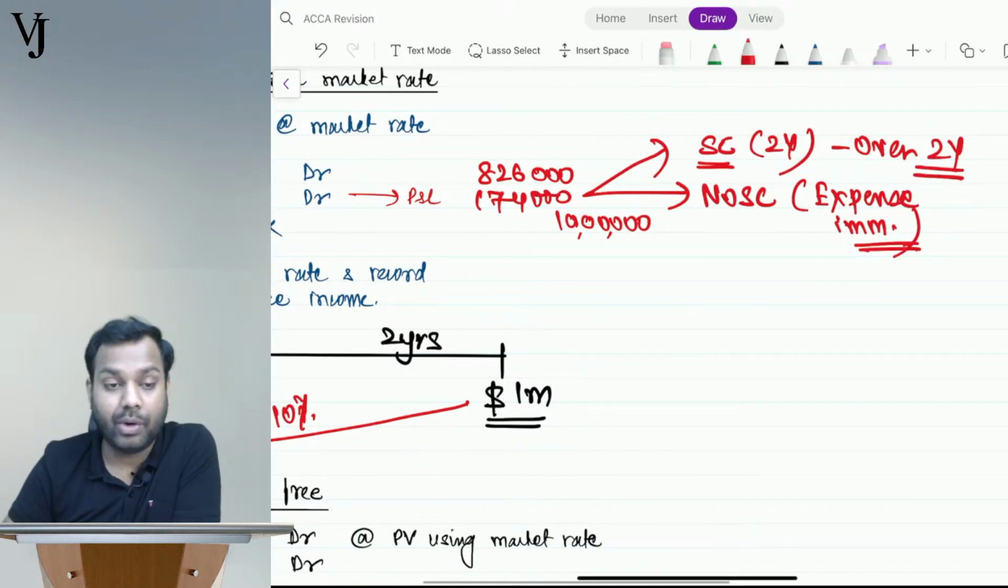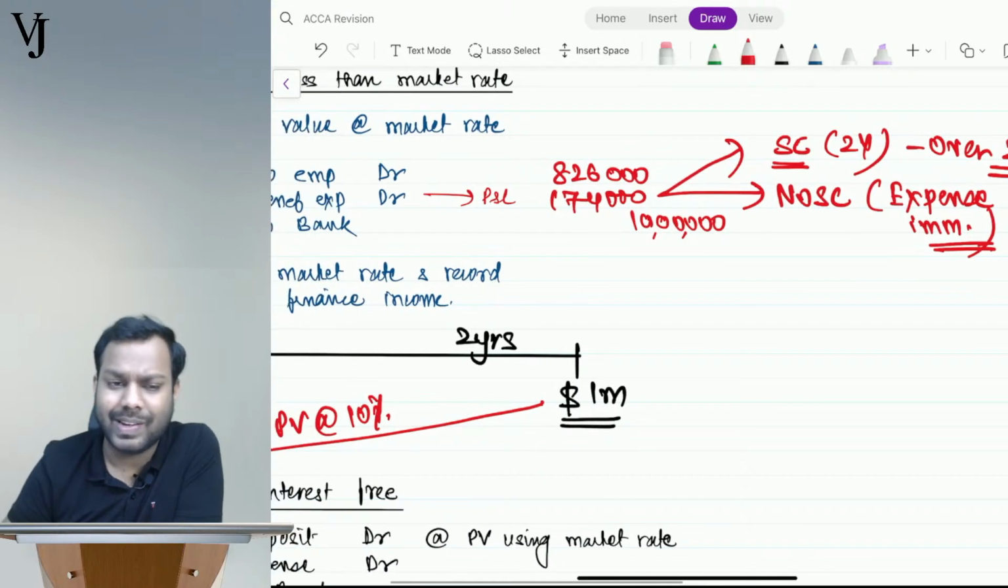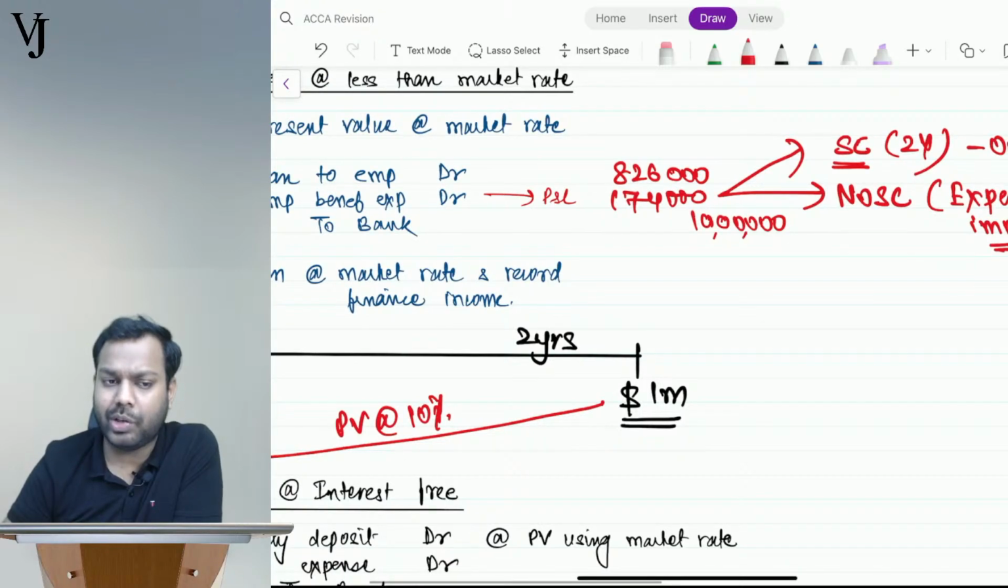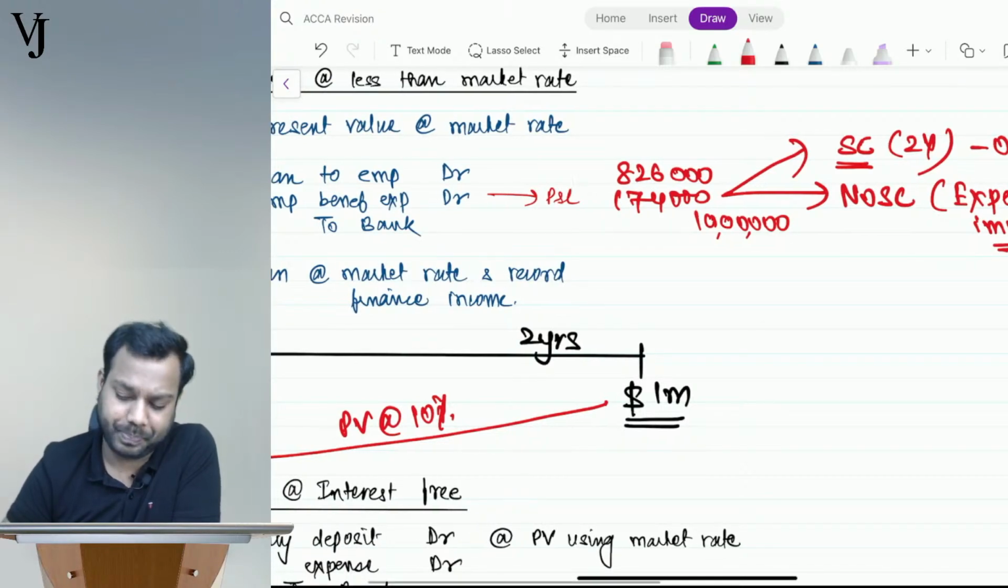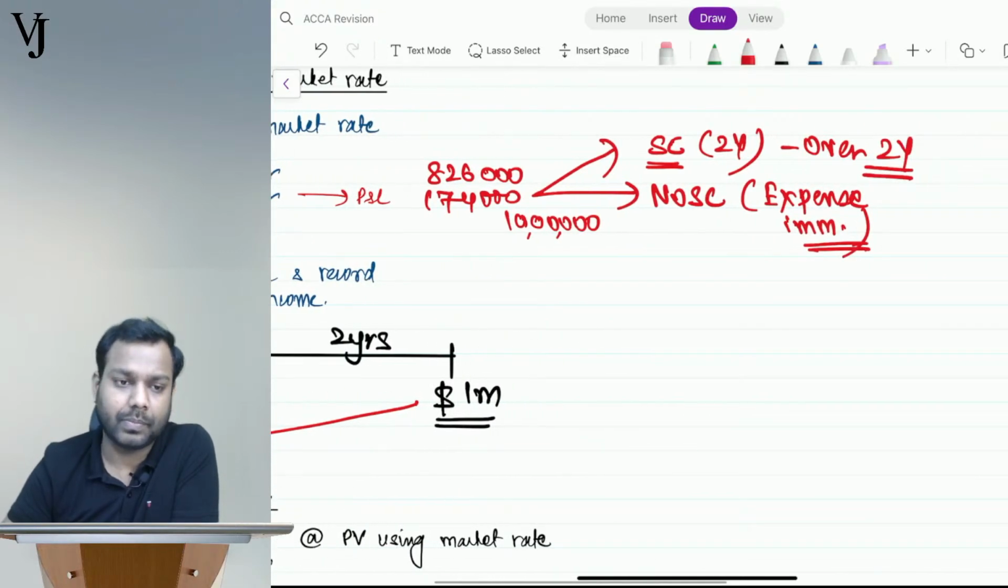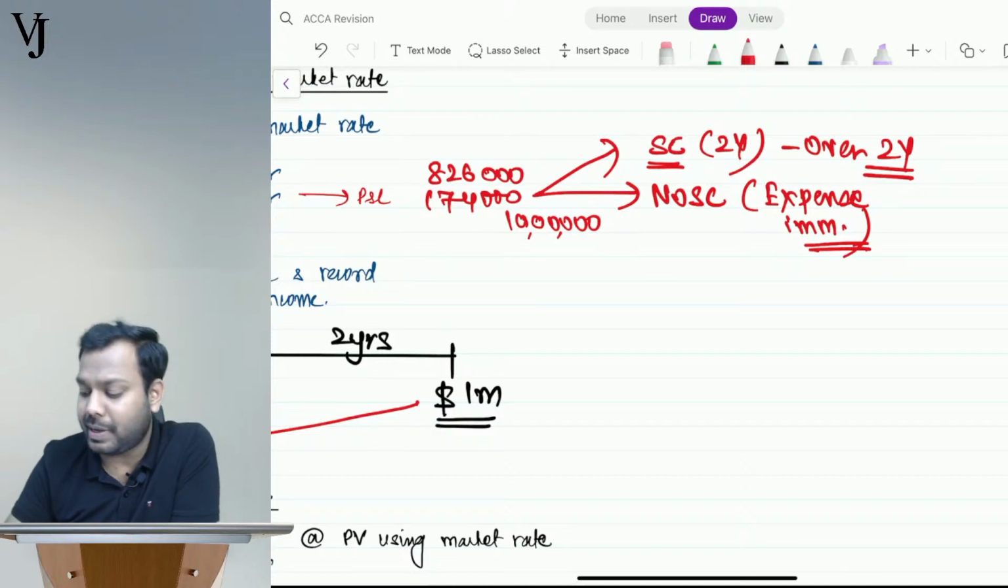Does this answer your query, Nutan? In which ratio? No ratios. Equally over 2 years, on an SLM basis. Equally. Does this answer your query, Nutan?